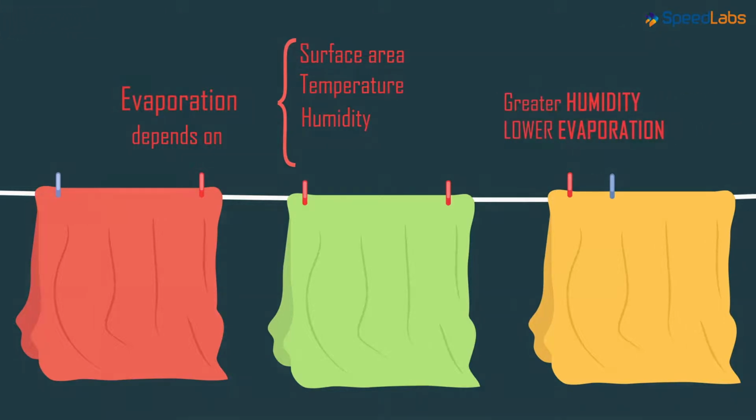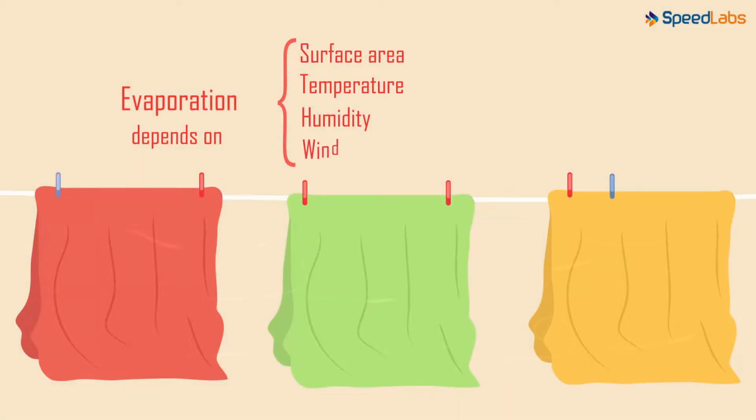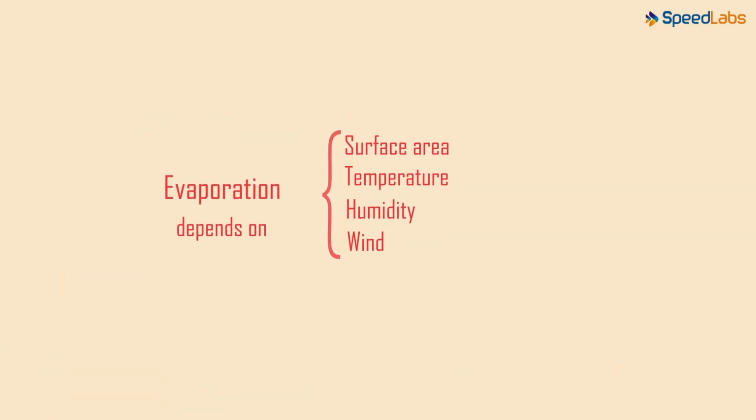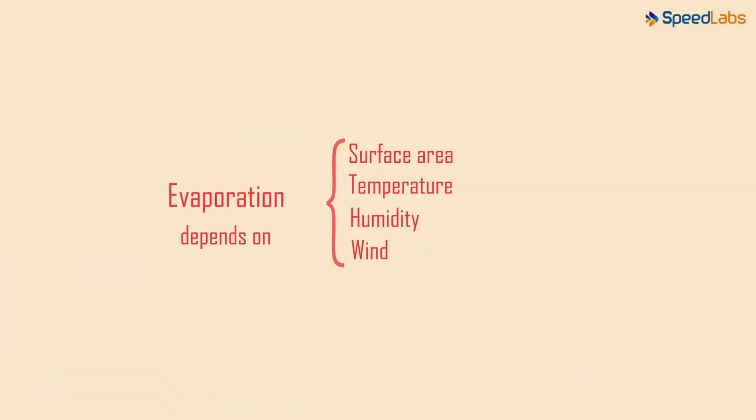What happens when clothes are dried when the atmosphere is windy? Do winds help clothes to dry faster? Yes, of course they do. Winds carry away the moisture and water vapor which is present in the air, thus the rate of evaporation increases. So these were the factors on which the rate of evaporation depends.